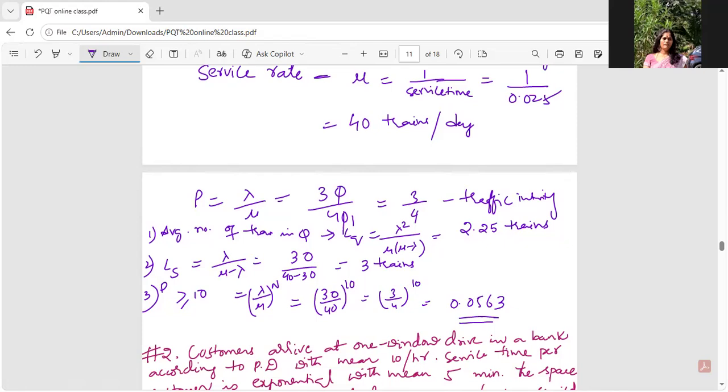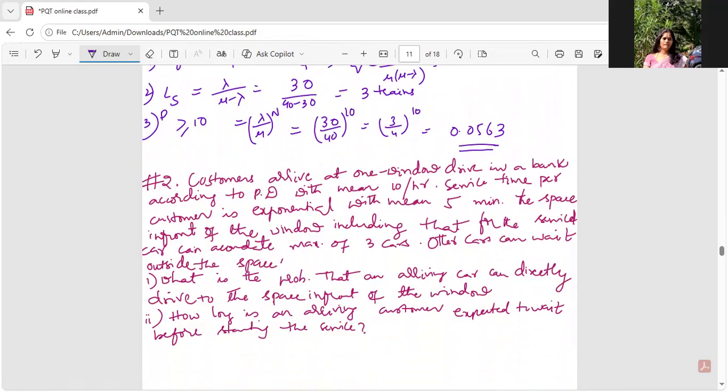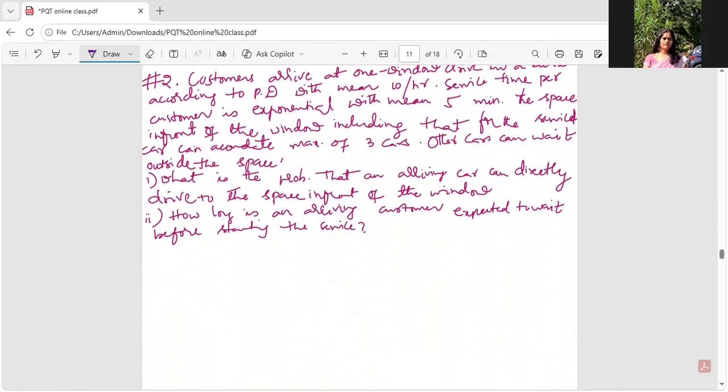This is how I will do a problem. Sounds simple, right? The only thing is rho has to be fixed properly. Is it the time or is it the rate that's been given? If time is being given, the reciprocal of time gives you the rate, or the reciprocal of rate gives you the time. Time I don't need, because it is arrival rate by service rate.